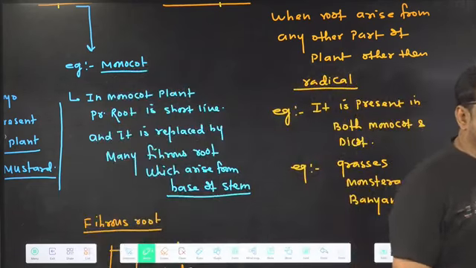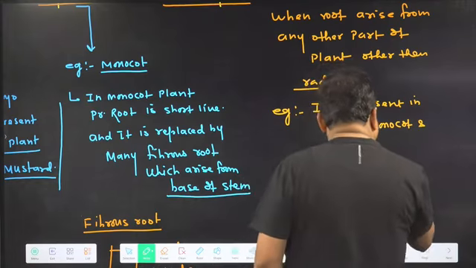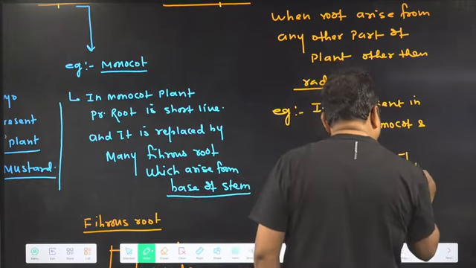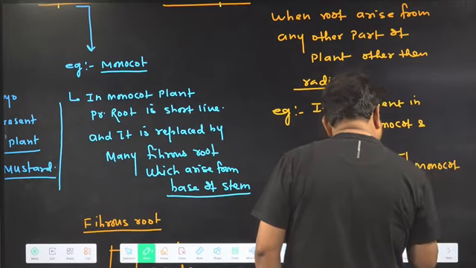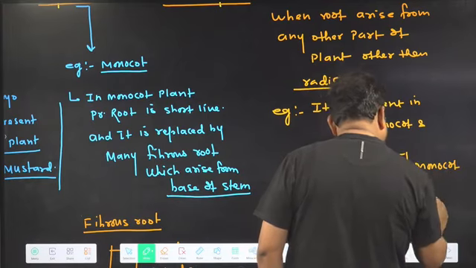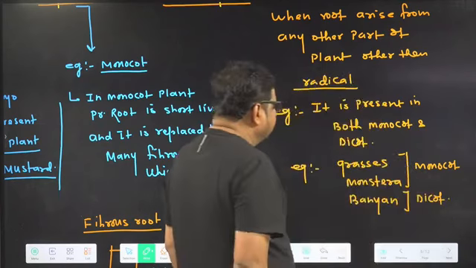These are some of the examples. Here grasses and monstera are monocots and banyan is a dicot.